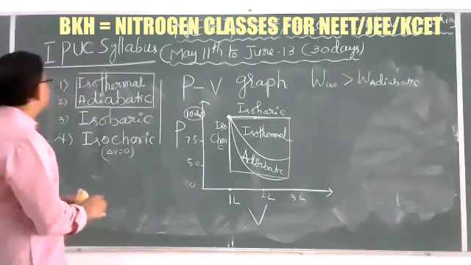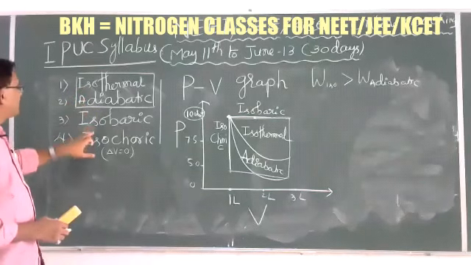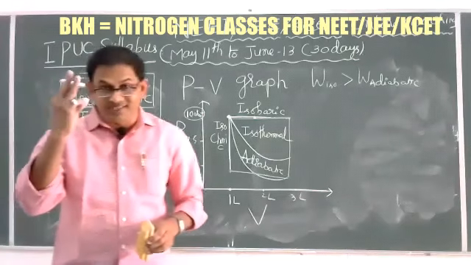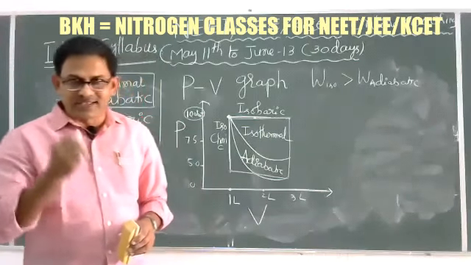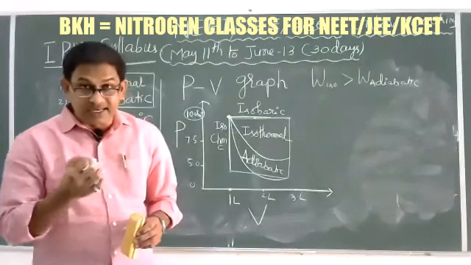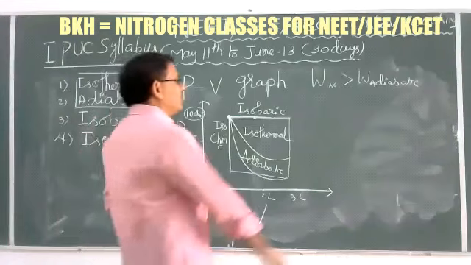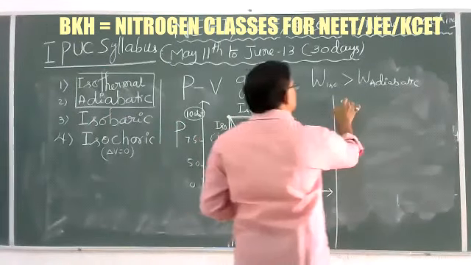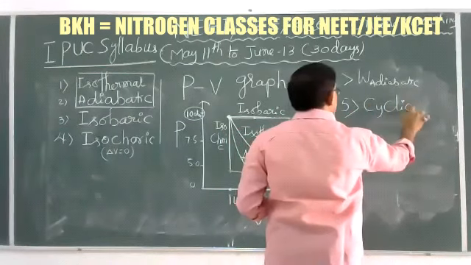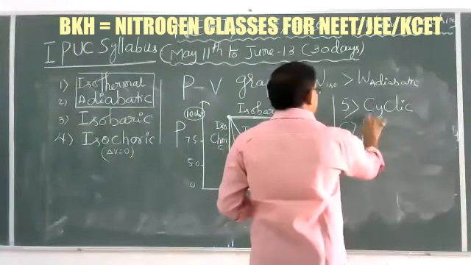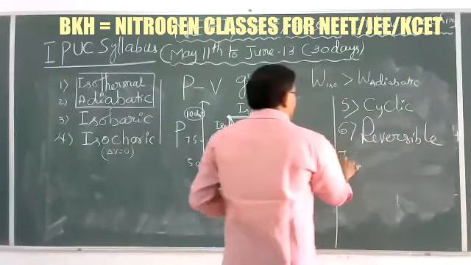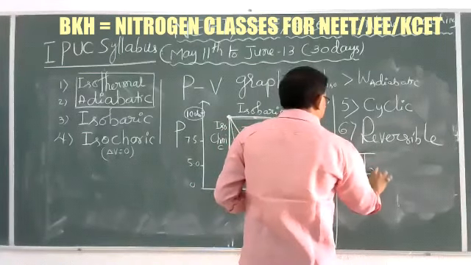Okay. So after isothermal, adiabatic, isobaric and isochoric, again three important processes are there. That is the cyclic process, reversible process and irreversible process. Now here the fifth one is the cyclic process, reversible process, and irreversible process.